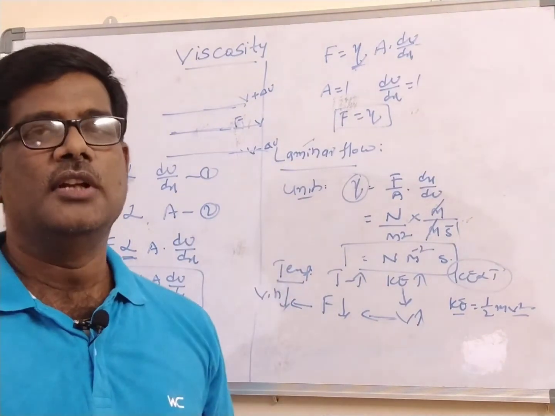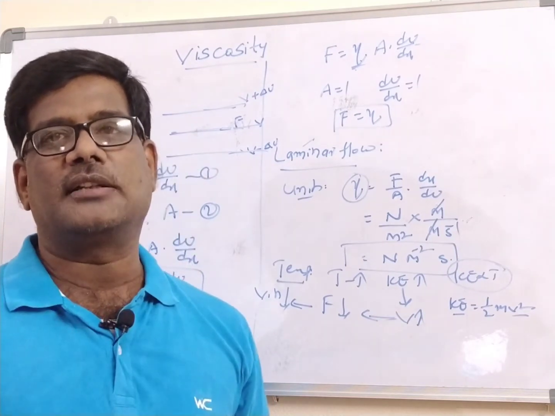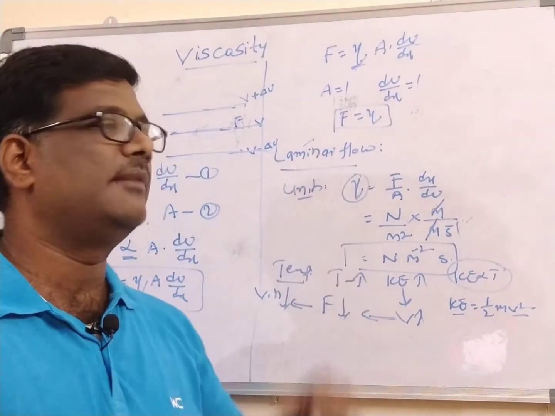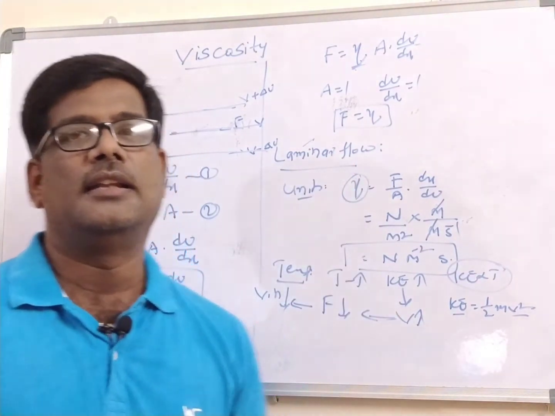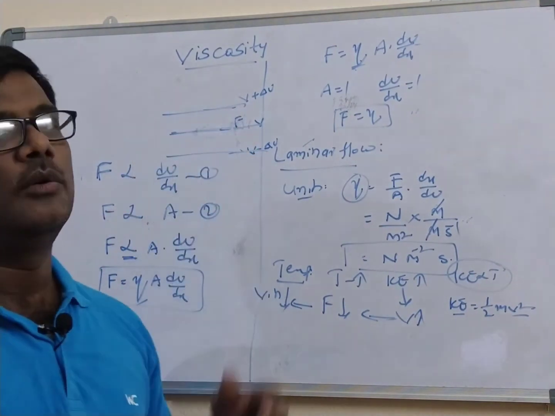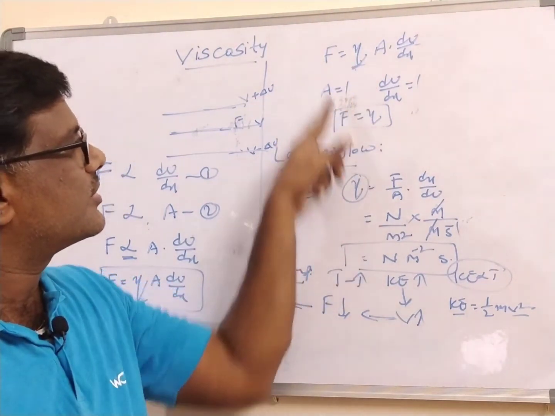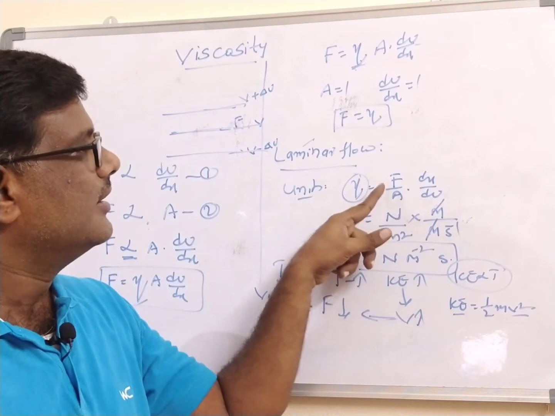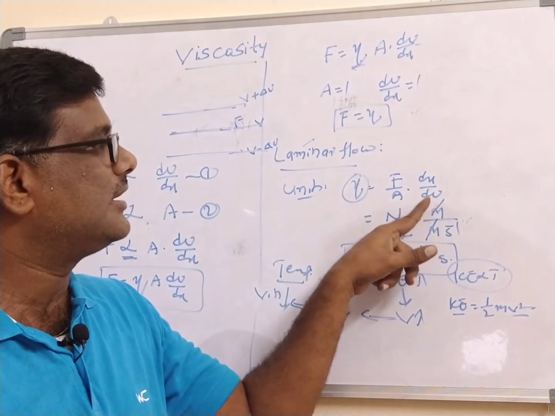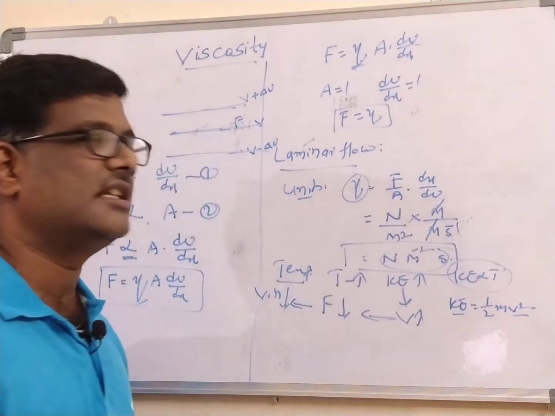What is the laminar flow? Whenever liquid propagates in the form of layers, as we move from top to bottom, velocity decreases, a velocity gradient is observed, and that's why the flow is called the laminar flow. Already you are very familiar, the top layer will have a high speed as compared to the lower layers. And the units of the viscosity quotient: viscosity quotient is equal to F by A dx by dv. F is Newton, A is meter square, dx is length, which is meter, and velocity is meter per second. Ultimately these are the units of the viscosity quotient.